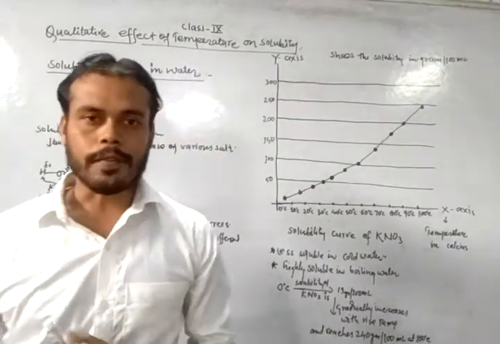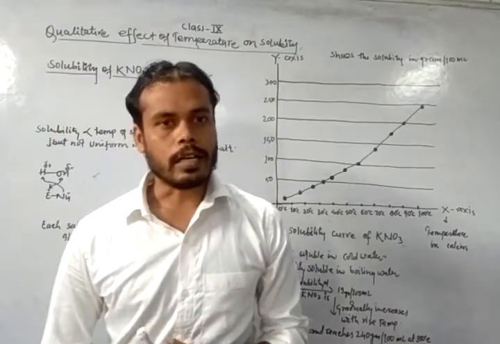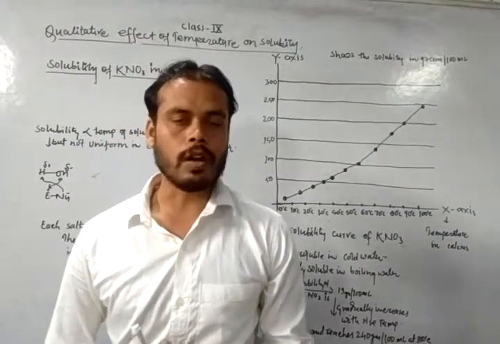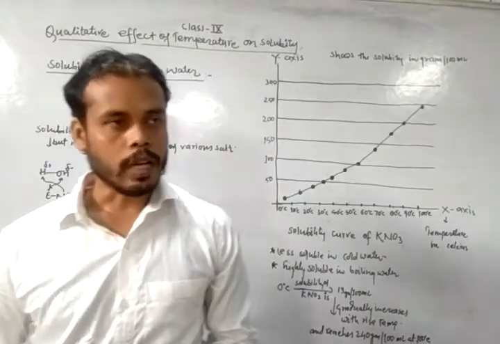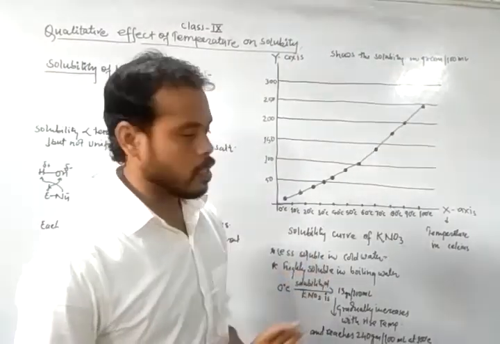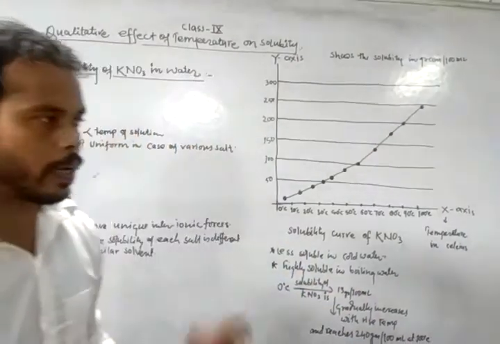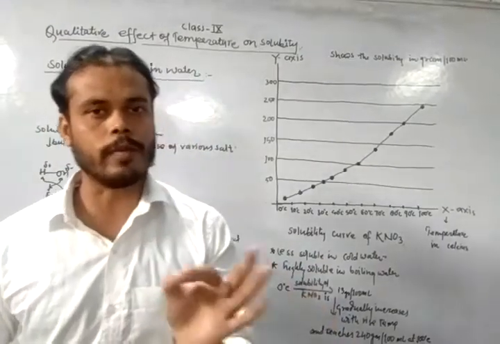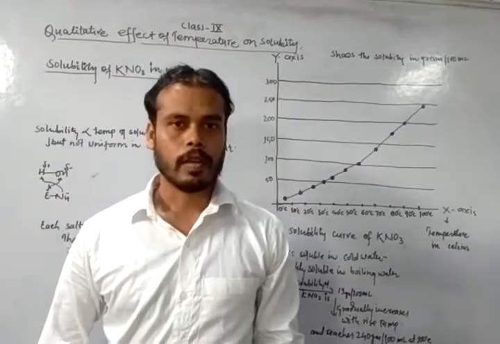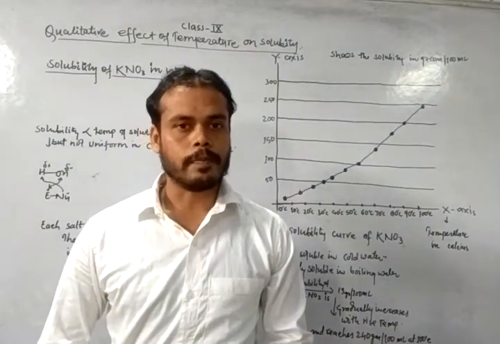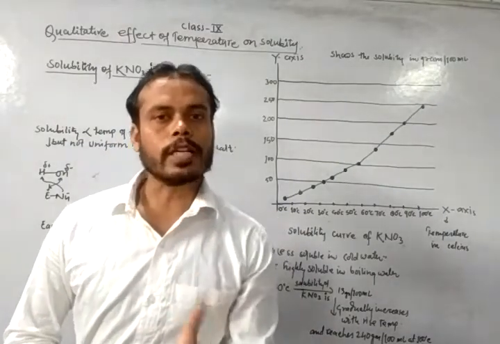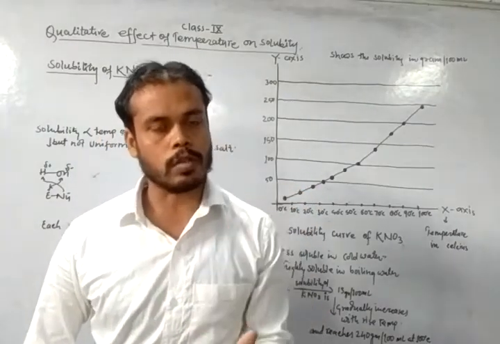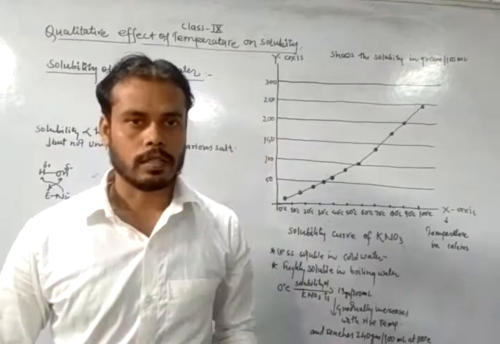But different salts have different solubility in the same kind of solvent. In this lecture, we will study only aqueous solutions. That means here the solvent is water. And what is the effect on the solubility of different kinds of solute in water?